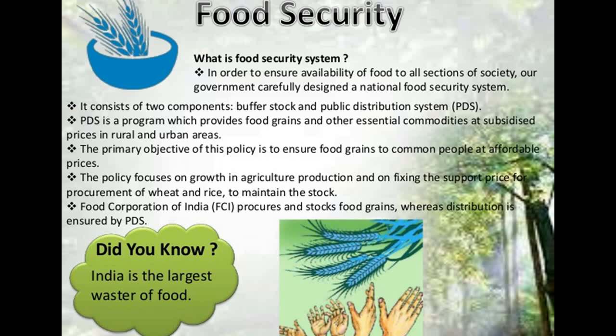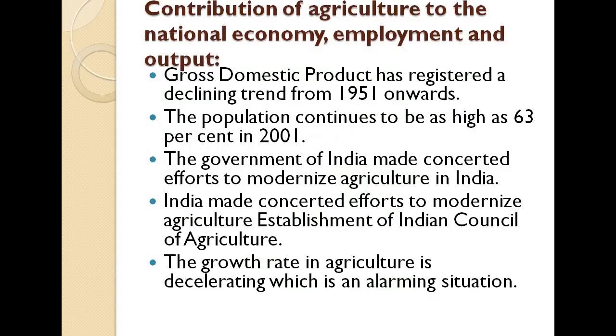So we have discussed food security, and we are finishing off this chapter. Just a quick note about these topics: the contribution of agriculture to the national economy, employment and output. First, gross domestic product has registered a declining trend from 1951 onwards.